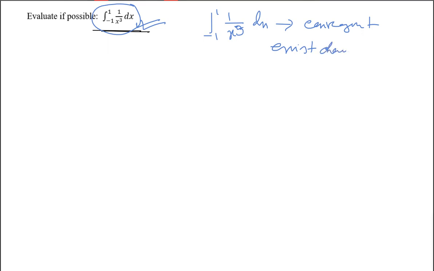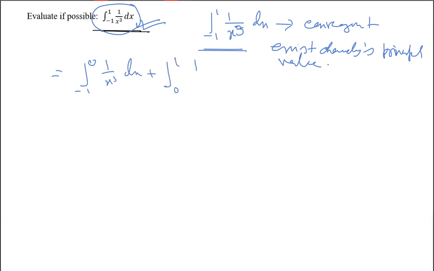You can check this Cauchy's principal value. I am leaving this to you; you can do it in a similar way. What is the point of discontinuity here? At x equal to 0 you have a point of discontinuity. So you can break it in two parts: the integral from minus 1 to 0 of 1 by x cubed dx, and from 0 to 1 of 1 by x cubed dx.